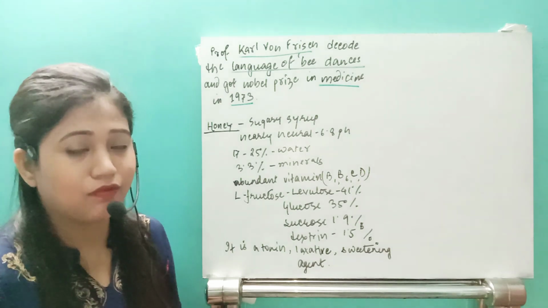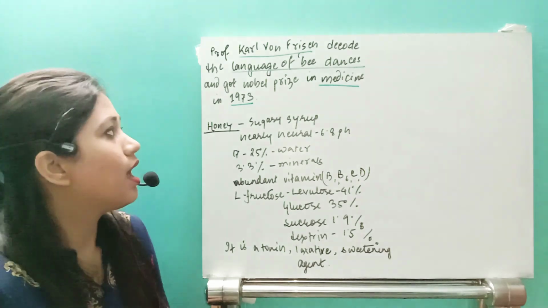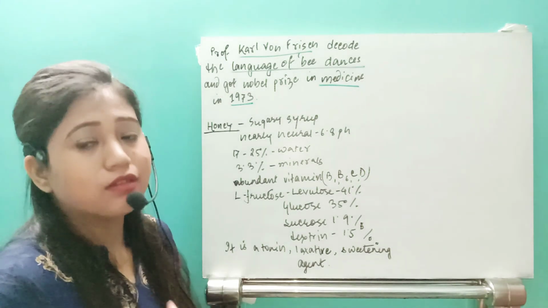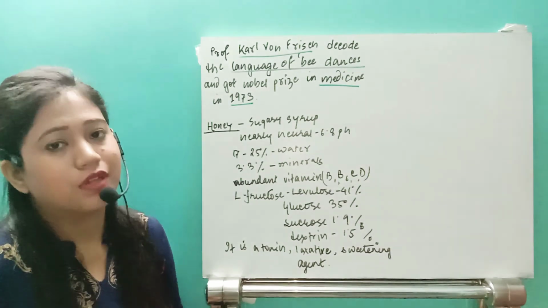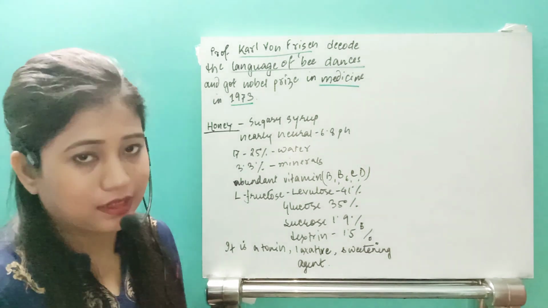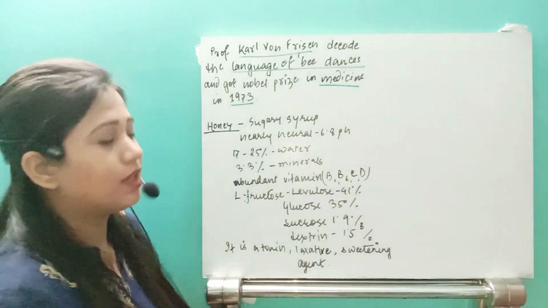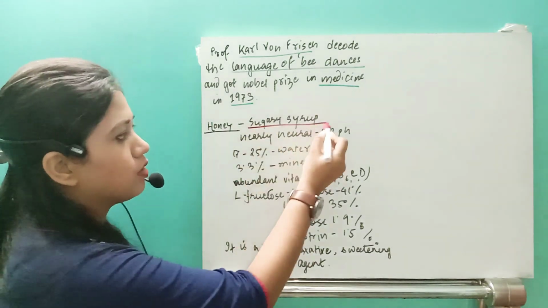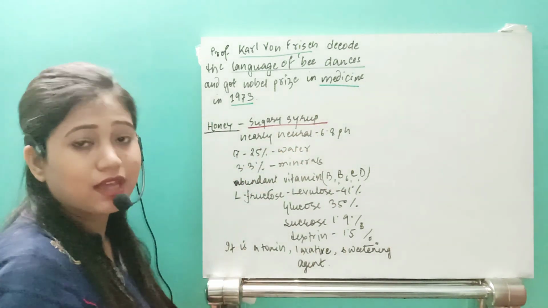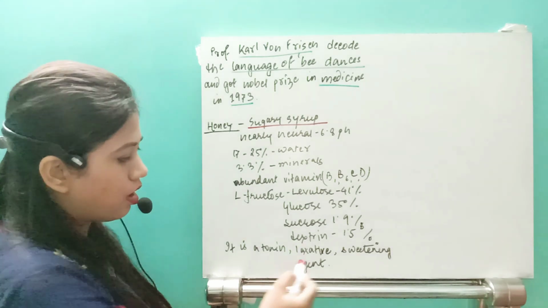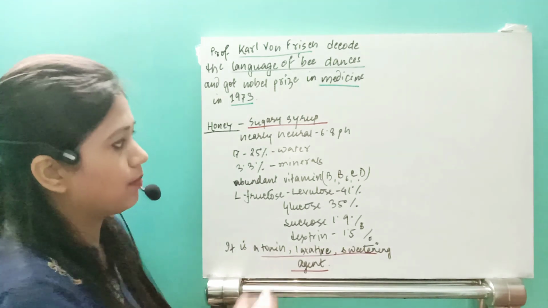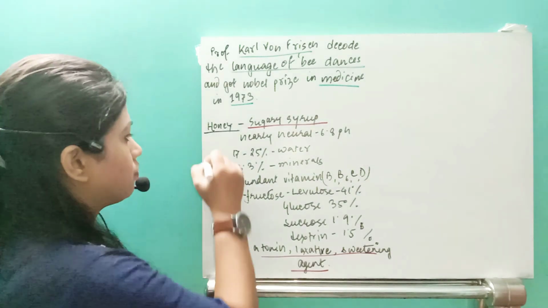In which field? In the medicinal field. And what's the reason? For the discovery of the dance, the round dance and the wagging dance. Now after that, see what is honey. Honey is a sugary syrup which is taken as a tonic, laxative or a sweetening agent. Now what is the composition?